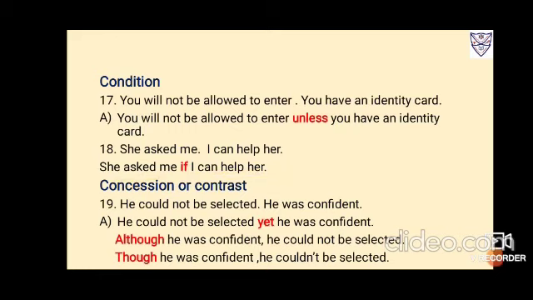Now the thing that shows contrast, that is though, although, yet, even if. He could not be selected, he was confident. So you can write: though he was confident, he could not be selected. Although he was confident, yet he could not be selected. Or even if he was confident, he could not be selected.